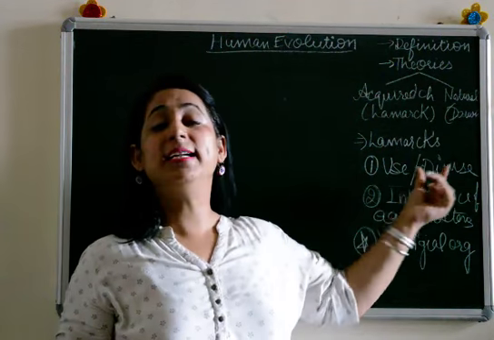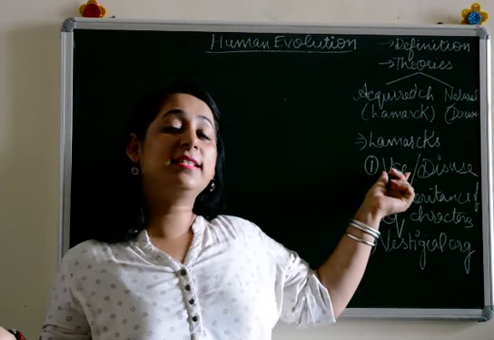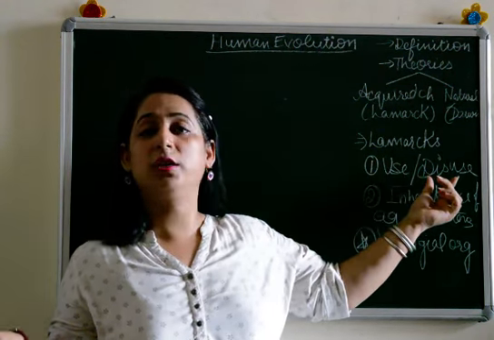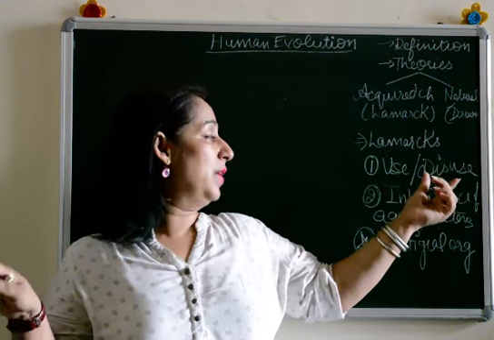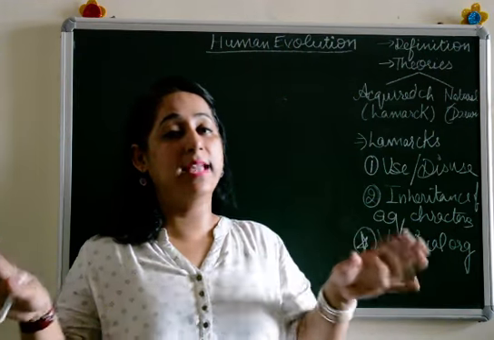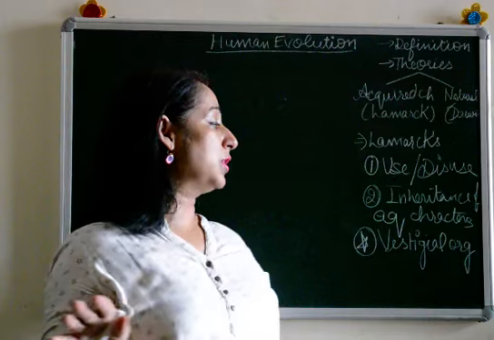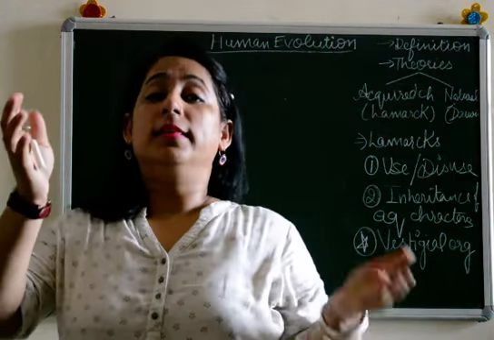Then this was use and disuse. The organs which were used to a large extent developed and were inherited to the next generation. The parts which were not used became vestigial or were not there in the body of the organism. Then there is inheritance of acquired characters, which I have already explained to you,